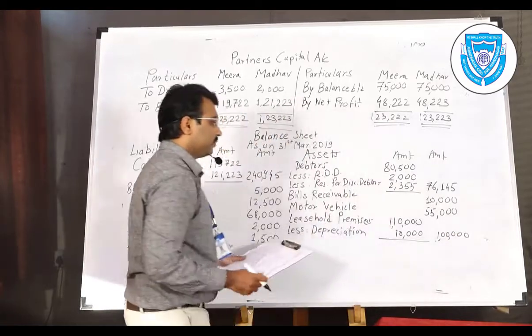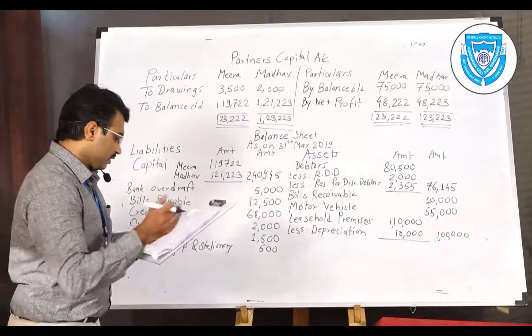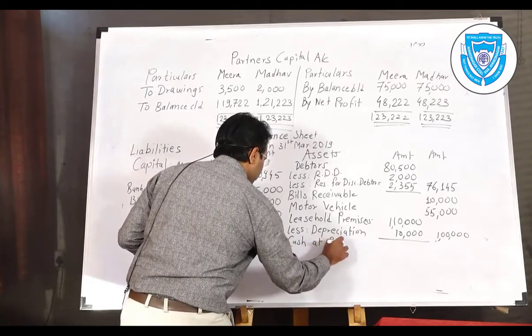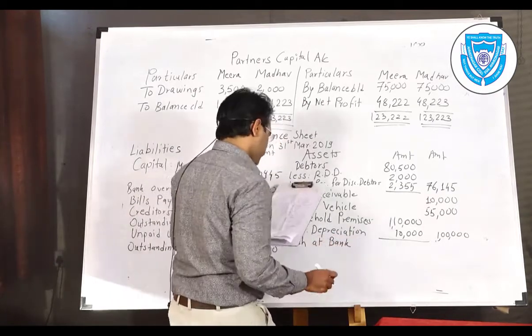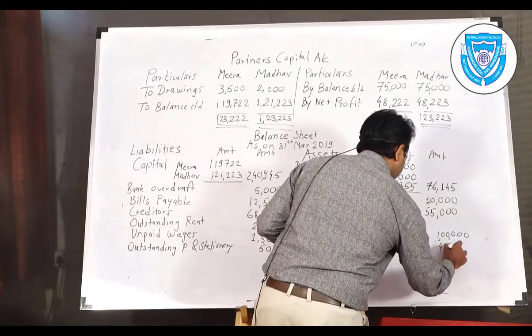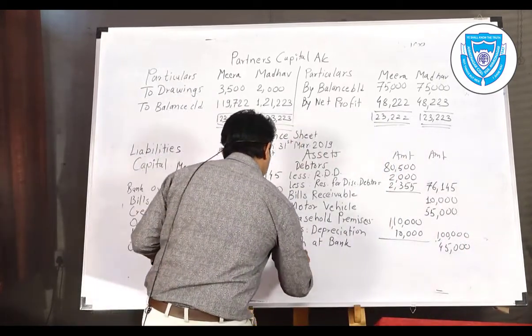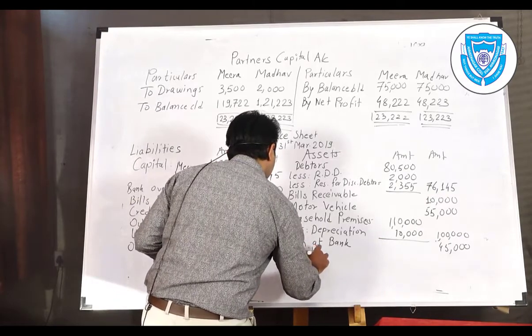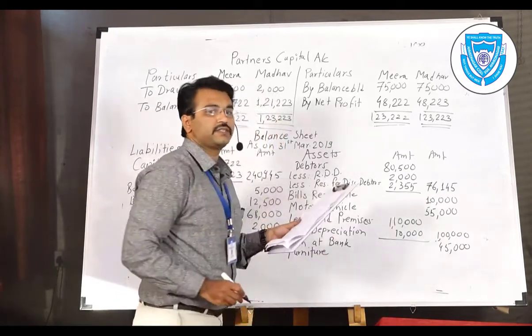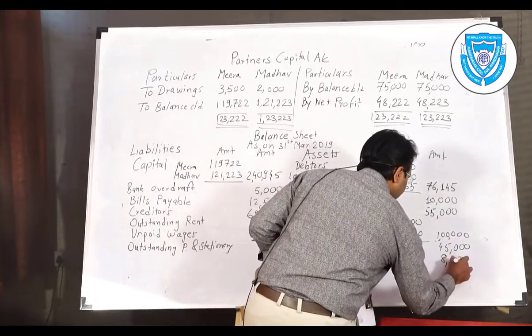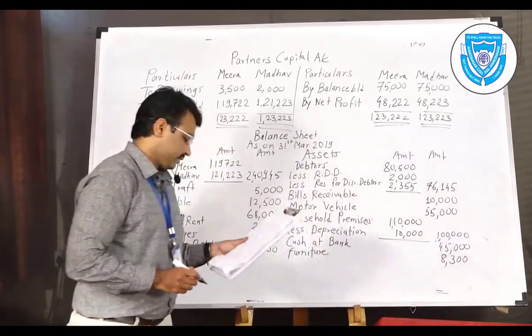So in outer column the 1 lakh should come. Next, cash at bank, 45,000. Next, furniture provided, which is also a fixed type of asset, that would be written in the asset side.